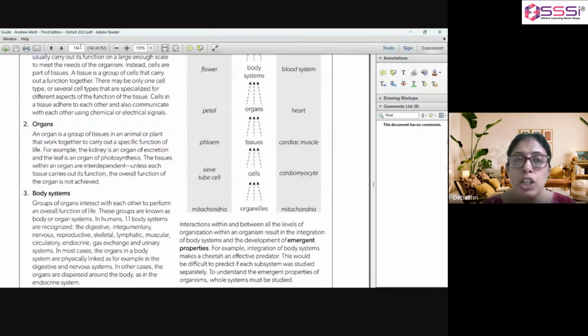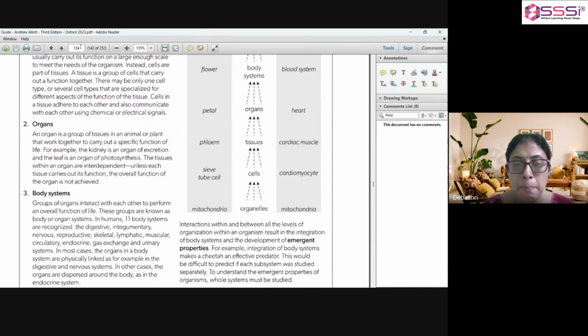An organ is a group of tissues in an animal or plant that work together to carry out a specific function of life. For instance, kidney is an organ and that is formed by various types of tissues that carry out the process of excretion.